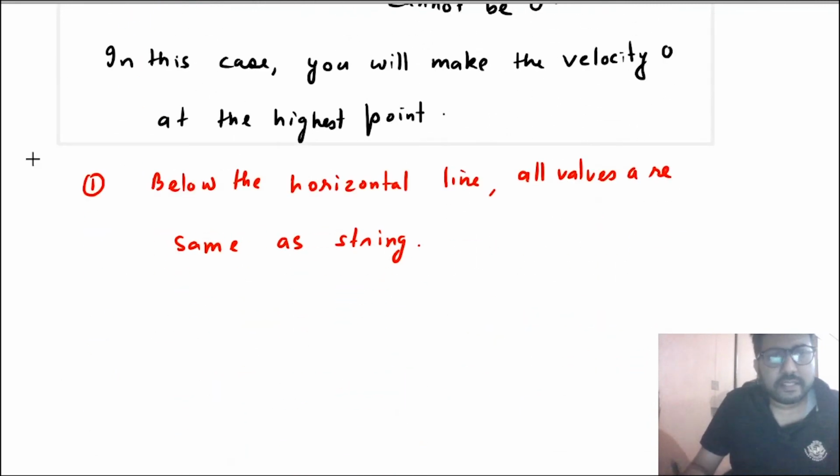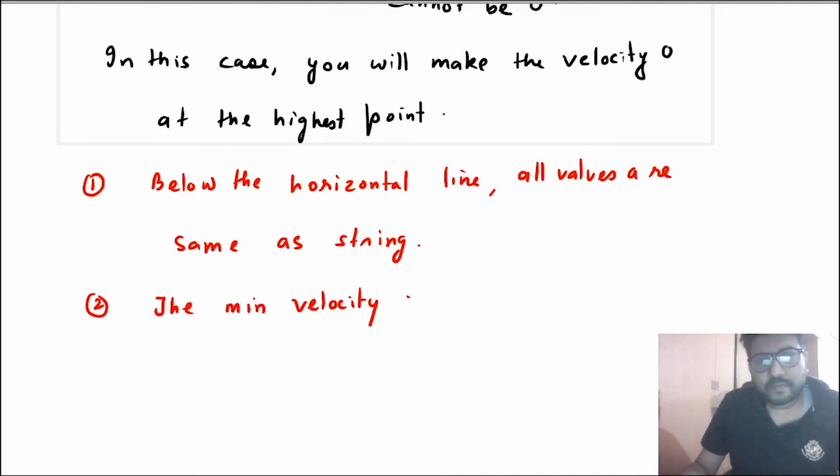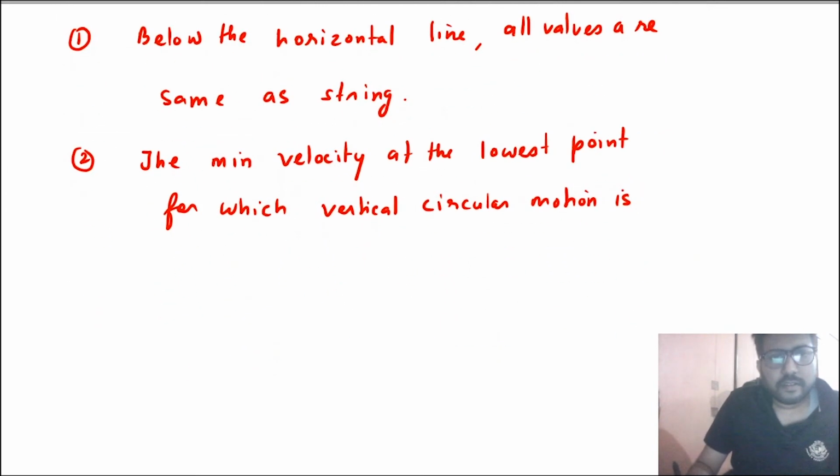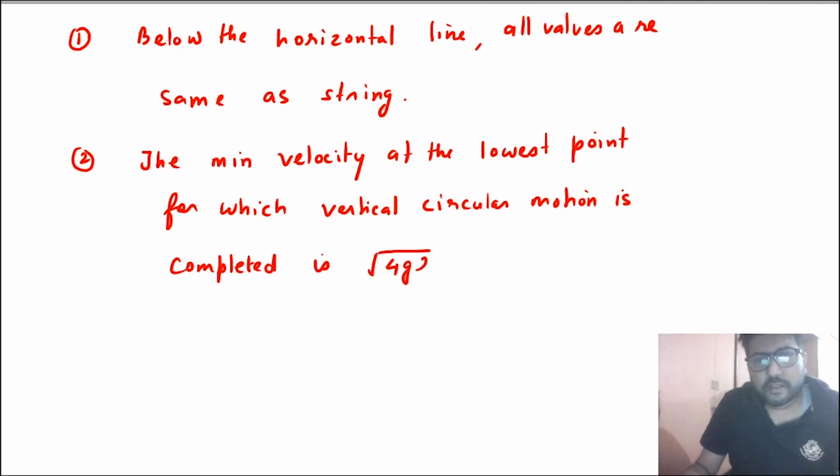But in this case the minimum velocity at the lowest point for which vertical circular motion is completed is root 4gL. Why?